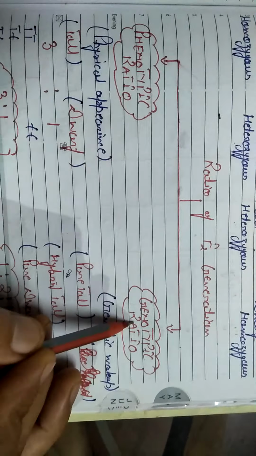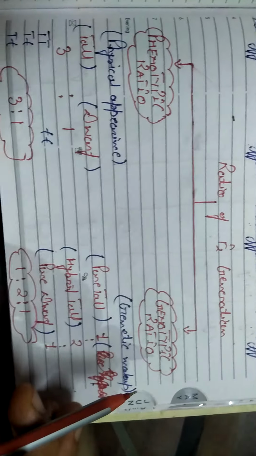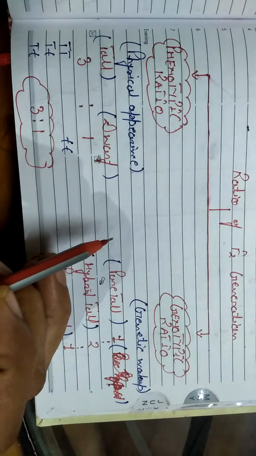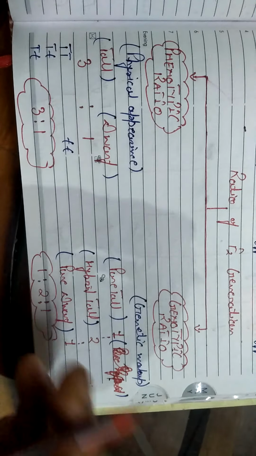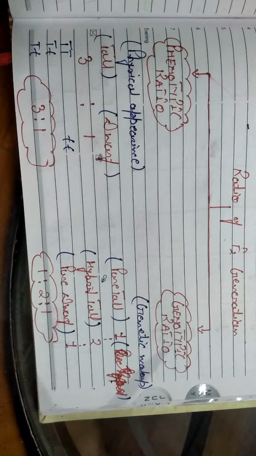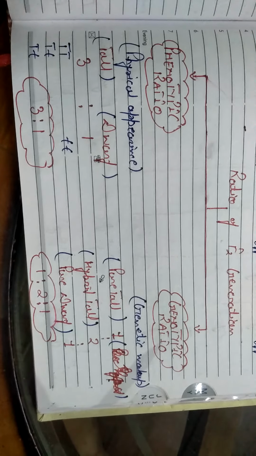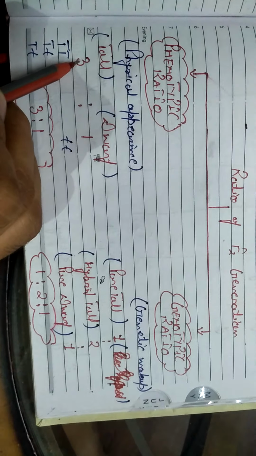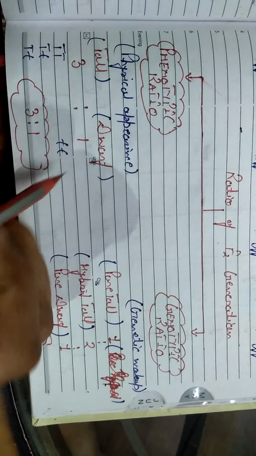The ratio of the F2 generation is related to two types of things, known as phenotypic ratio and genotypic ratio. Phenotypic ratio means the physical appearance, how from the outside we can easily tell how many are tall and how many are dwarf. So here three plants are related to tallness and one is related to dwarfness.